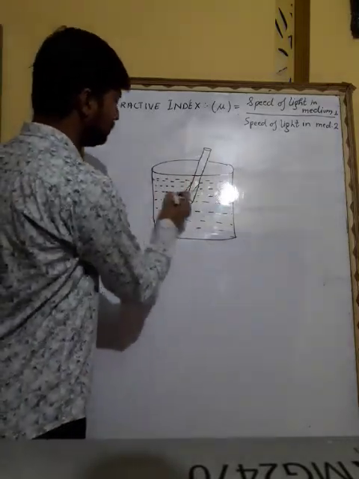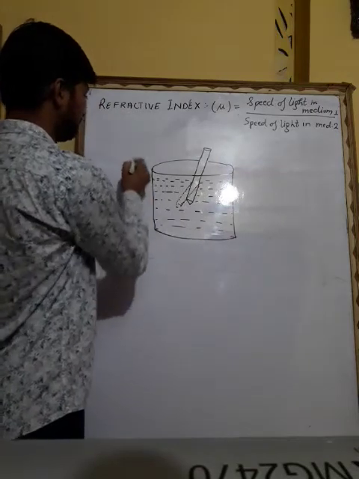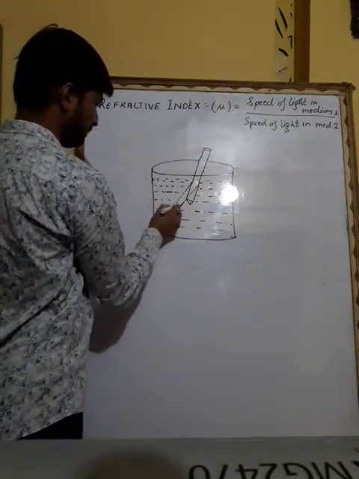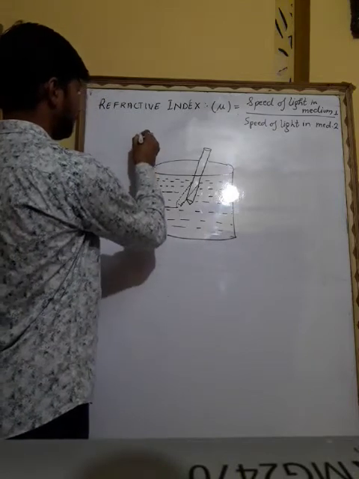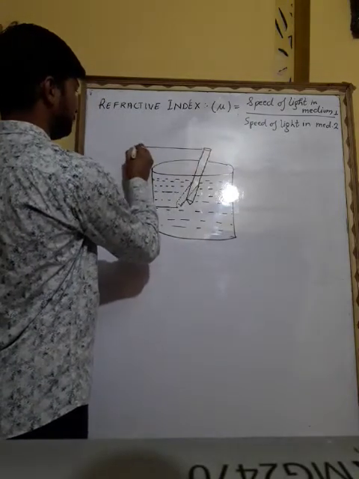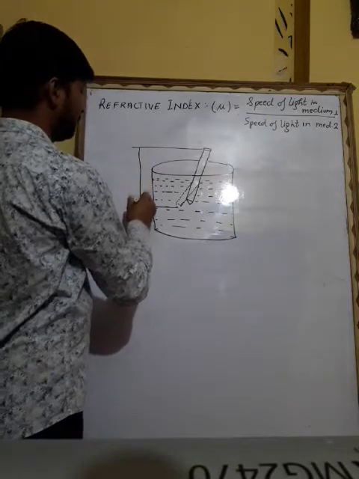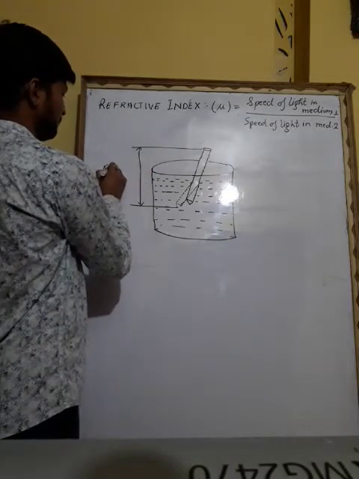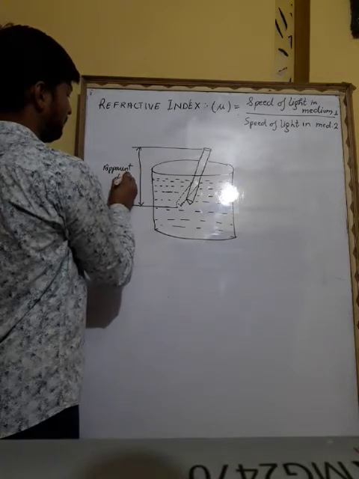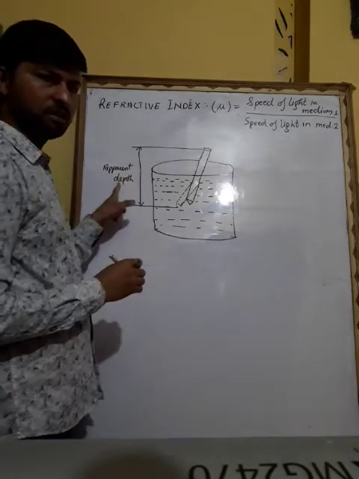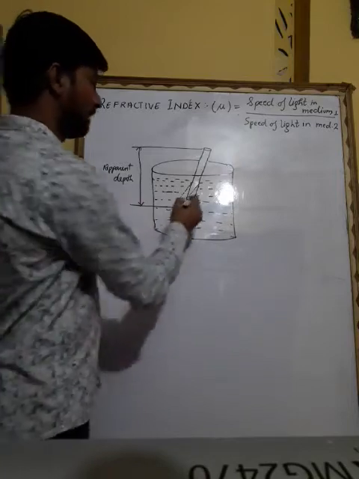So what you observe, this is our observed apparent depth. Apparent depth, because you are able to see it.